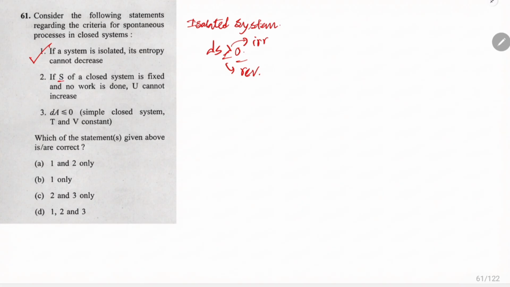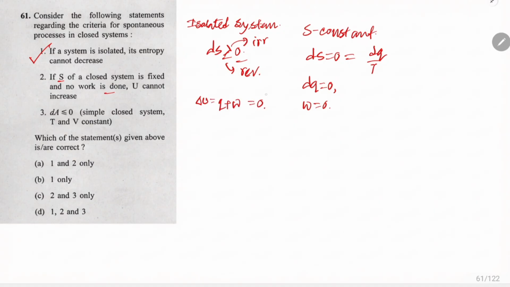If S of a closed system is fixed and no work is done, U cannot increase. Suppose S is constant, dS equals 0, which is dQ by T equals 0. Means dQ is equal to 0. No work done, W is equal to 0. We know from the first law of thermodynamics that delta U is Q plus W. This is also 0. And this is a correct statement.